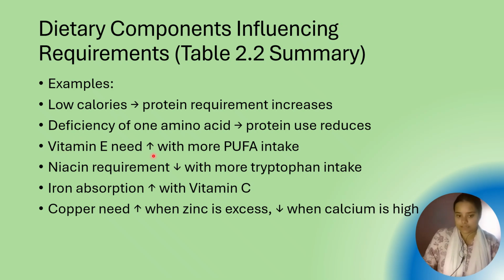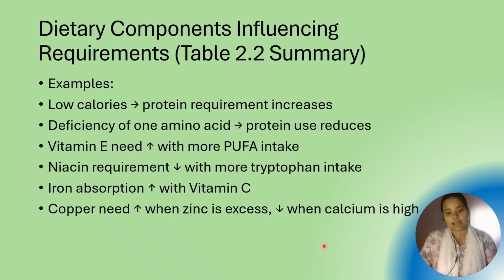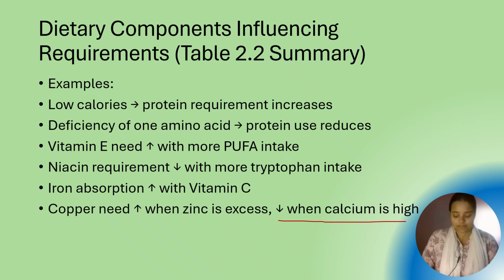When vitamin E is needed, more PUFA intake is needed. Niacin requirement is less with more tryptophan. Iron absorption increases with vitamin C. Copper is needed more when zinc is in excess, and calcium need is higher when calcium intake is low. Fine. I will put an update about this in further classes.